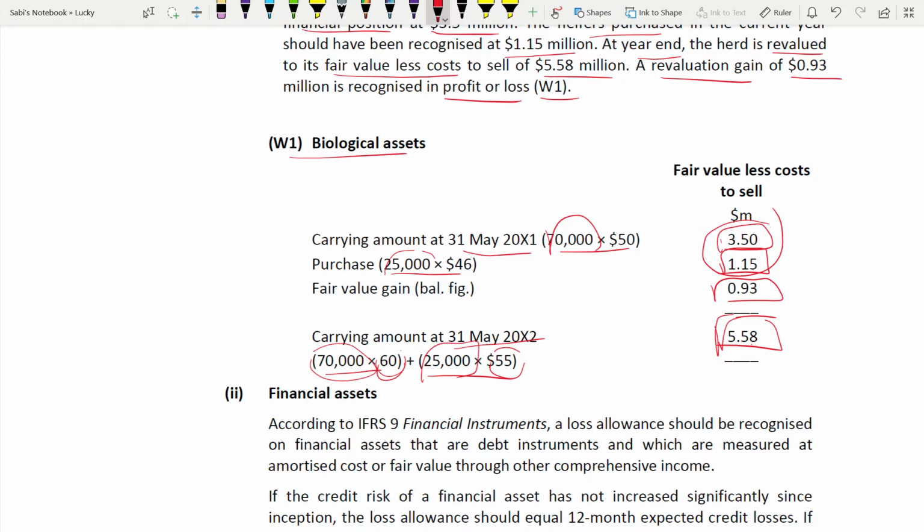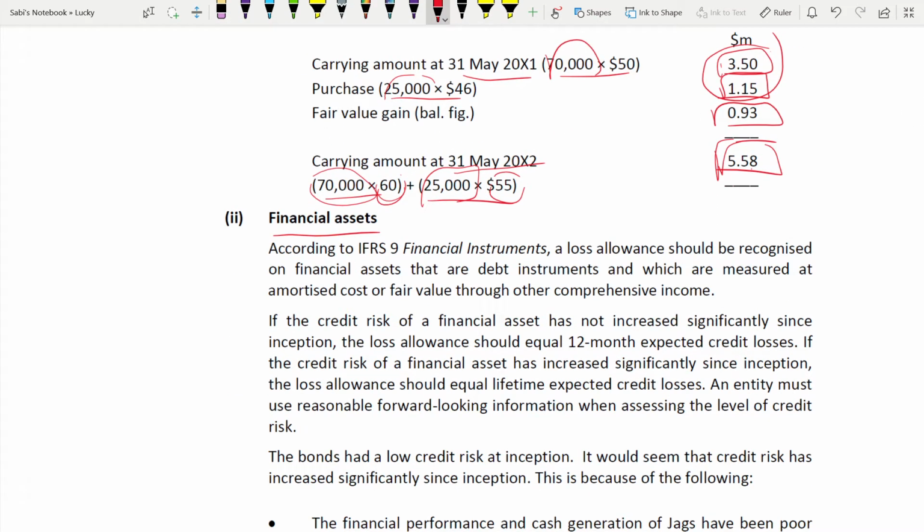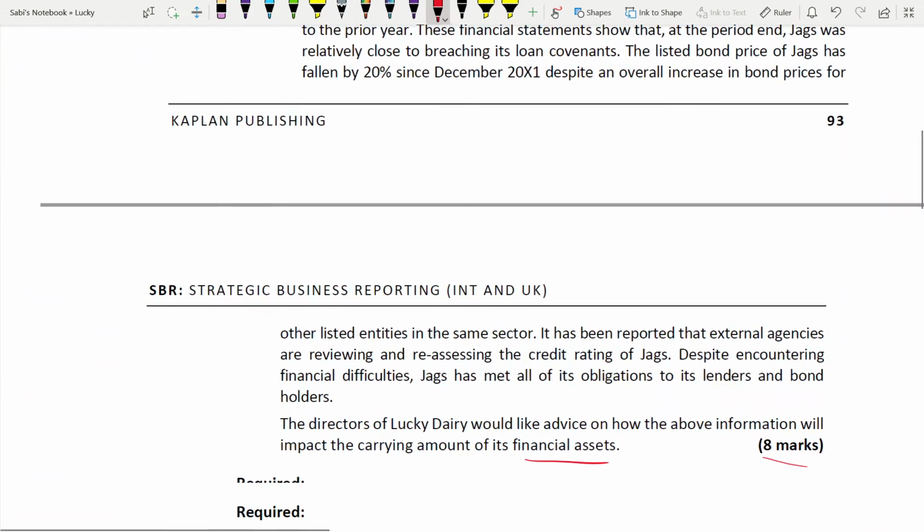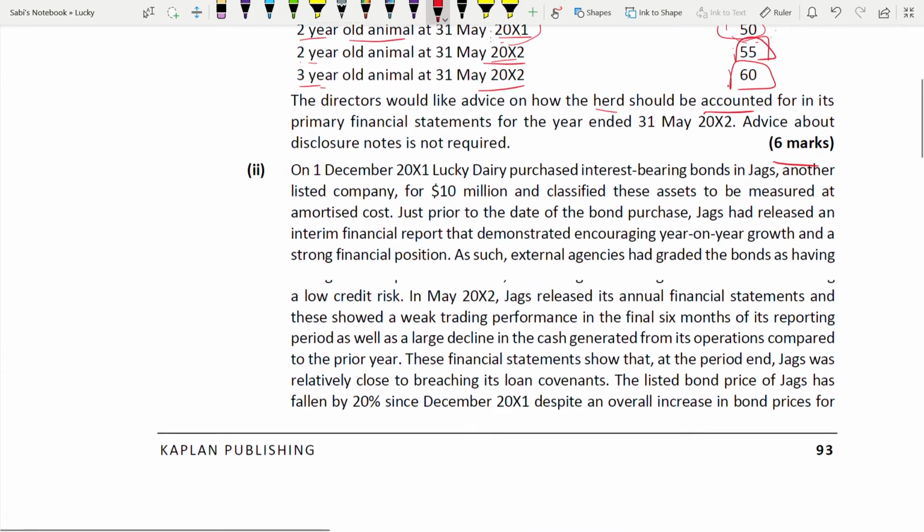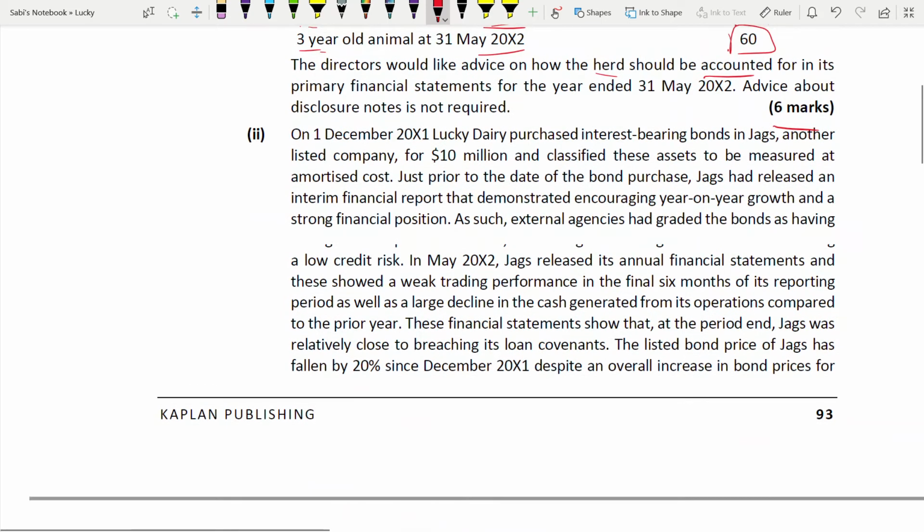Now we are moving to the next one, financial asset. So we'll read the things for the second one. It is for how many marks? 8 marks. They purchase interest bearing bonds. What did they purchase? Interest bearing bond. Remember, Jax is a company. Interest bearing bond. What type of instrument is it? It's a financial asset. What type of financial asset? There are two types: equity based and interest debt instrument. This is a debt instrument because interest bearing. Anything to do with interest is a debt instrument, whether bond or loan or whatever. So they are having a financial asset, a debt instrument.